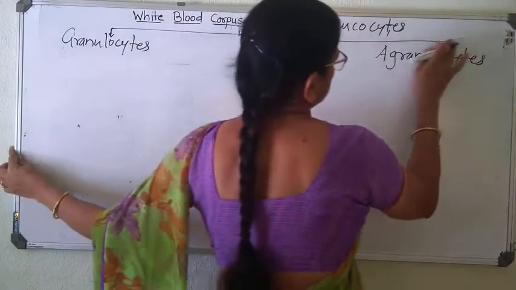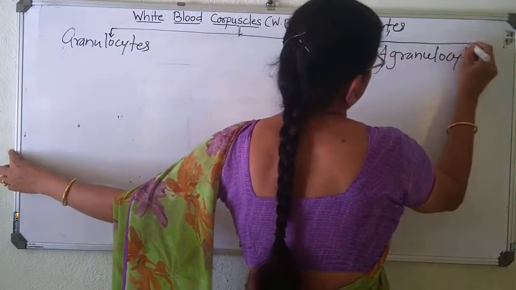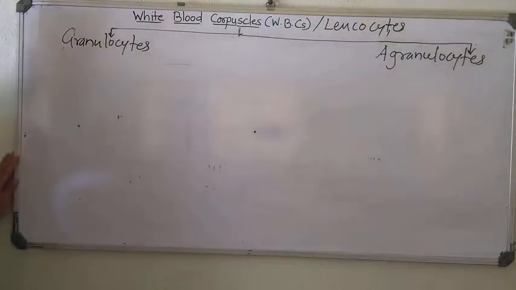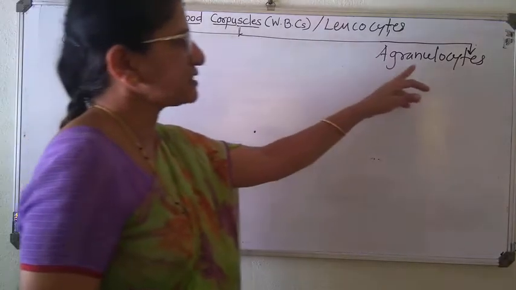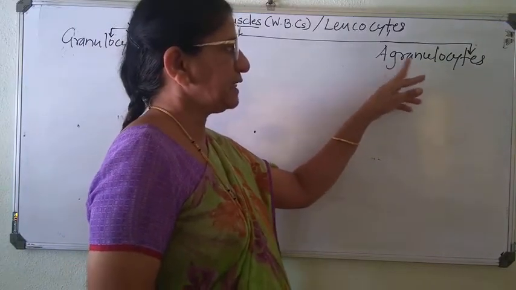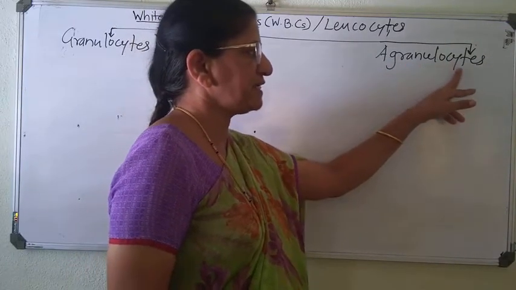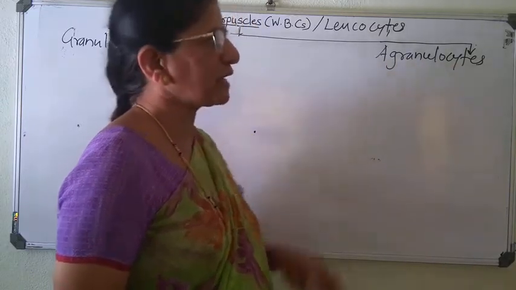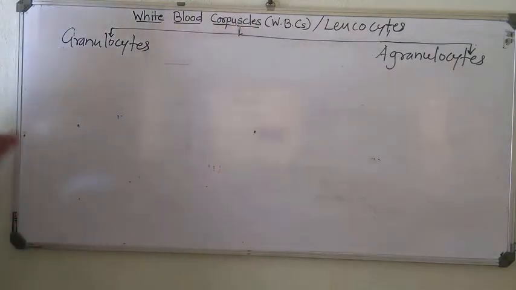The name itself suggests this. Granulo means granular, cyte means cell. The WBC whose cytoplasm shows granules is known as a granulocyte. Agranulocyte: A means absent, granulo means granules, cytes means cells. So they are without granules, or granules are absent in the cytoplasm of the WBC.